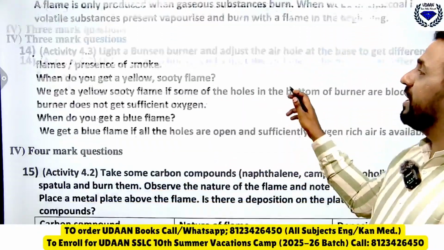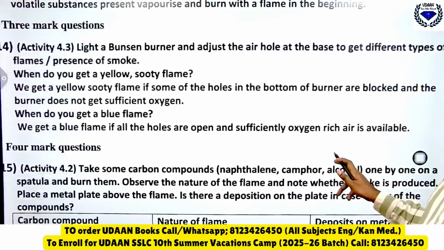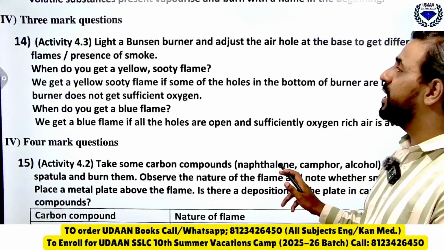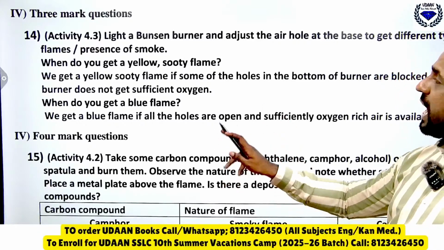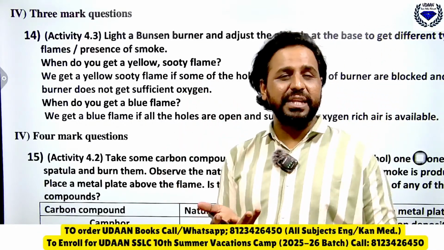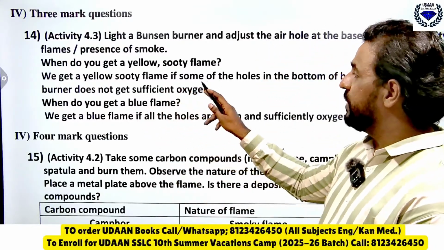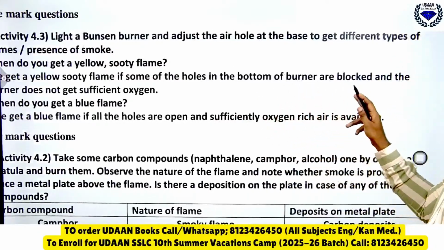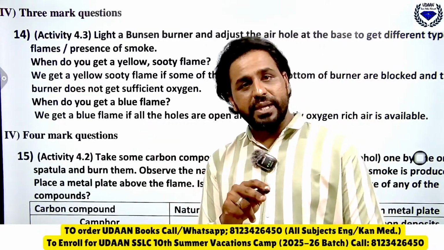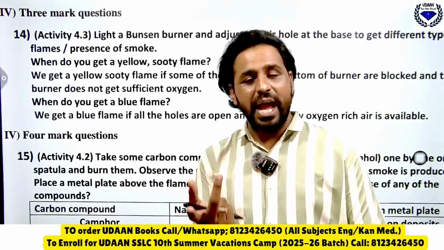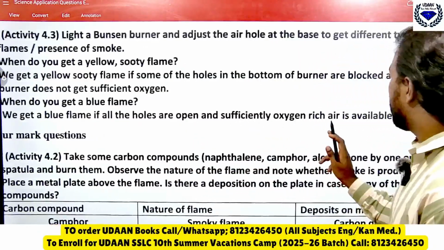Light a Bunsen burner and adjust the air holes at the base to get different types of flames or the presence of smoke. When do you get a yellow and sooty flame? When you do not get sufficient oxygen. See, we get a yellow sooty flame if some of the holes in the bottom of the burner are blocked and the burner does not get sufficient oxygen. When do you get a blue flame? It burns nicely. See, we get a blue flame if all the holes are open and sufficient oxygen is available.